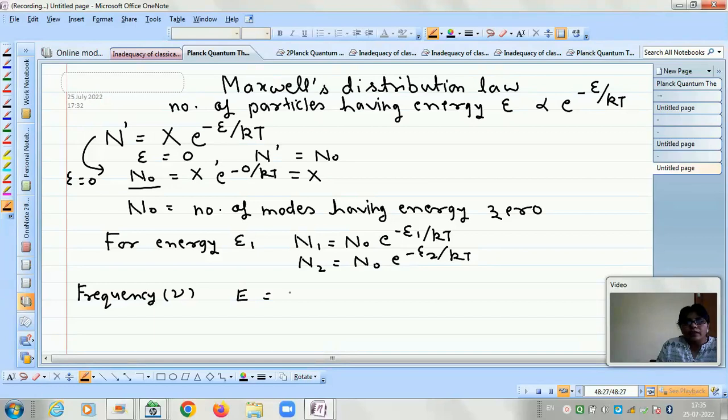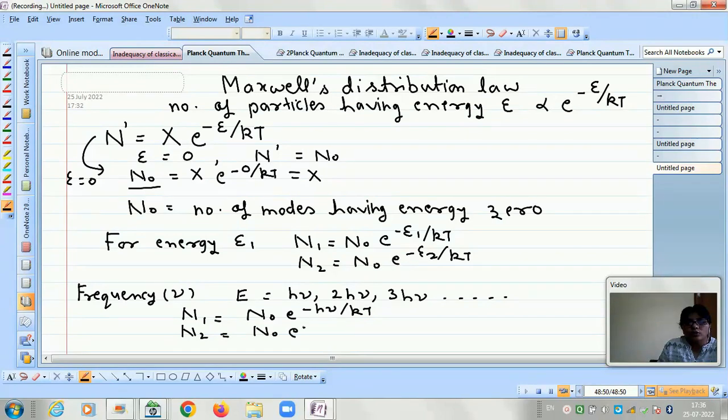Energy can take values h nu, 2h nu, 3h nu, and so on. So N1 is equal to N naught e to the power minus h nu by kT, then N2 is equal to N naught e to the power minus 2h nu by kT, and N3 is equal to N naught e to the power minus 3h nu by kT, and so on.